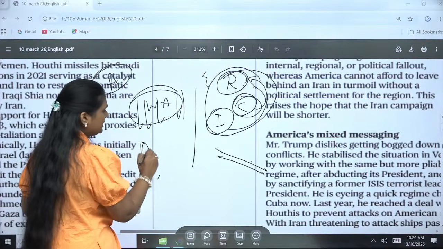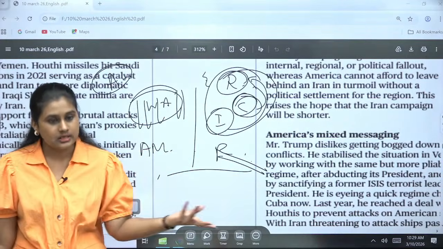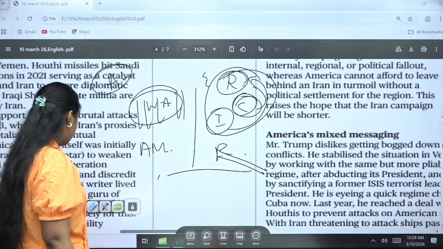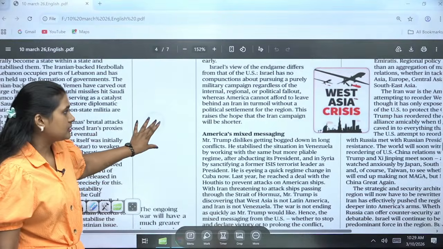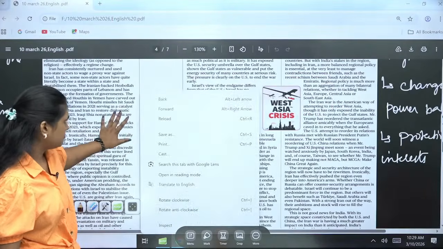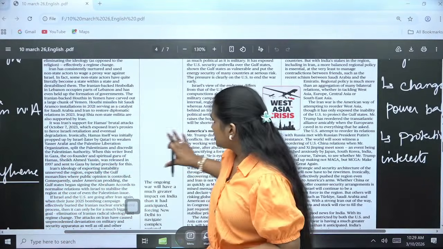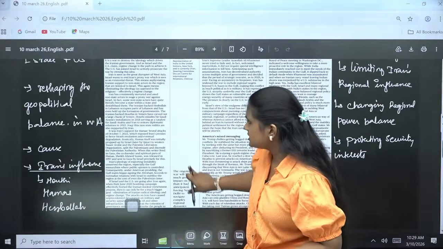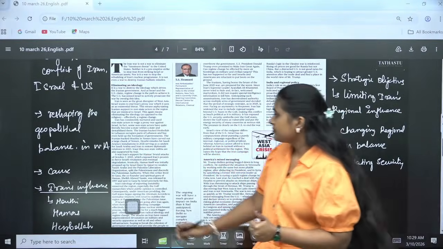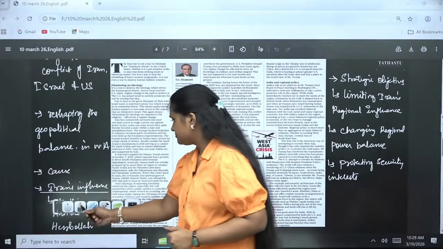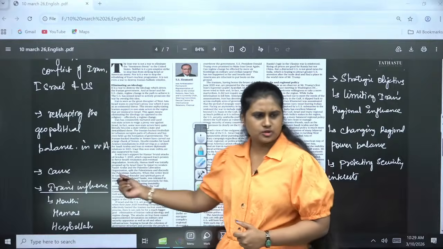So this is kind of an American bloc, and this is kind of a Russian bloc. Again, it will be coming back to a two-bloc system, but we are trying to bring it to multipolar, where cooperative existence will be there rather than the dominance of any one bloc. Okay? So if there is any imbalance in this area, this will be affecting what? Reshaping the geopolitical balance in West Asia. Okay? First thing. And the cost, though, we know what is the exact cost, not only the nuclear power, more than that it is.